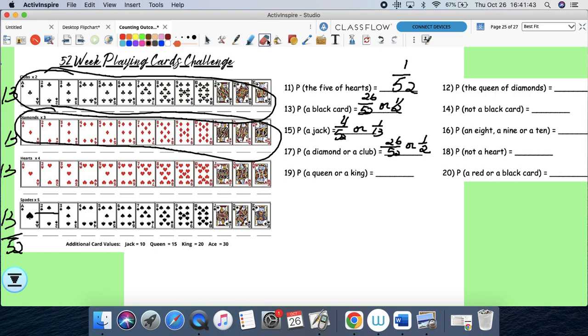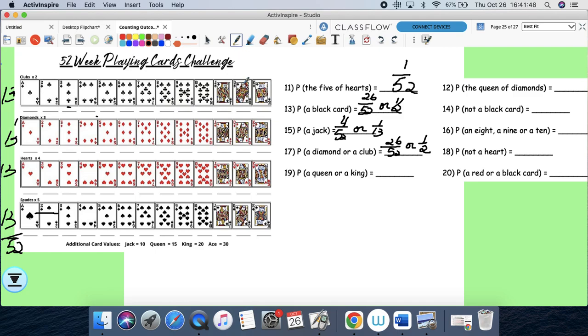A queen or a king. So if you pick a queen or a king, you win. Queen, 1, 2, 3, 4. King, 1, 2, 3, 4. So there's 8 out of 52. So that would be, let's see, divided by 4 is 2 over 13. Queen of diamonds. If you select the queen of diamonds, you win. So how many queens of diamonds? There's only 1 out of 52 total.